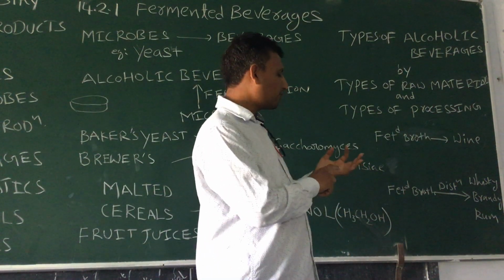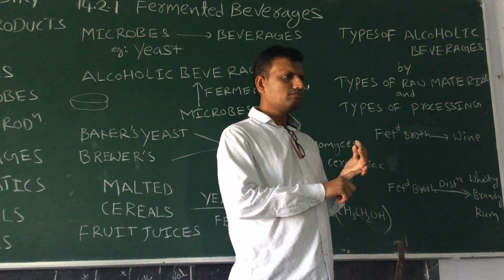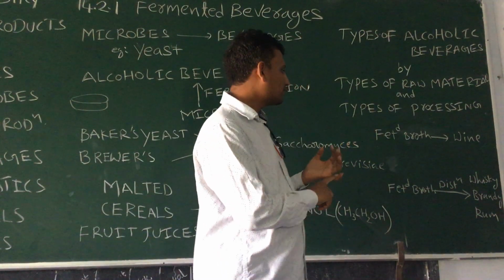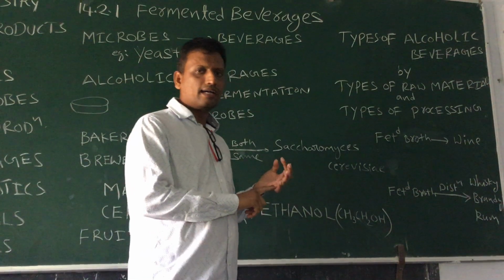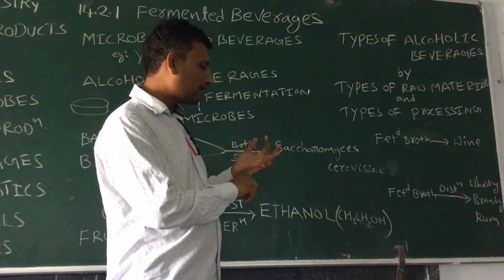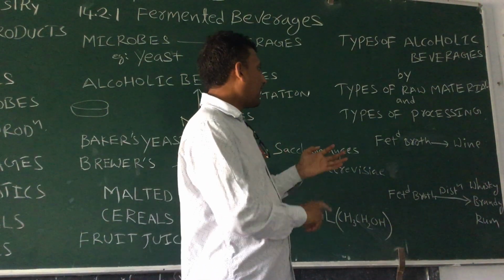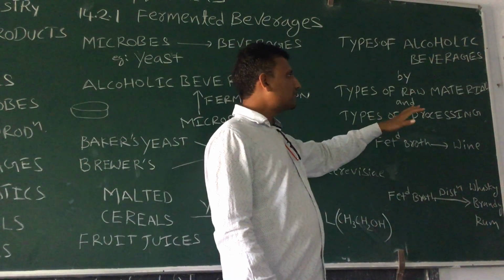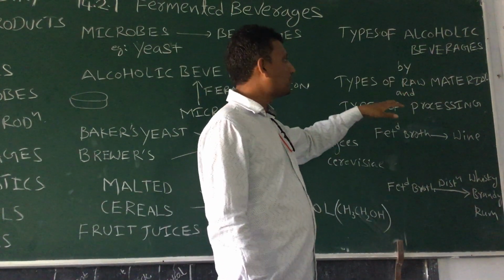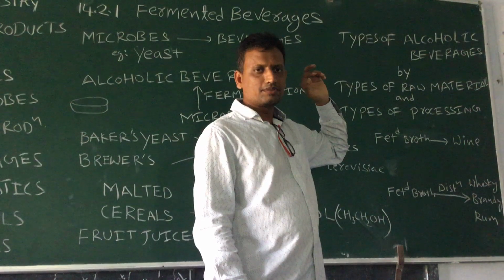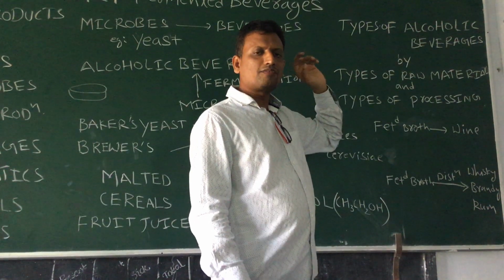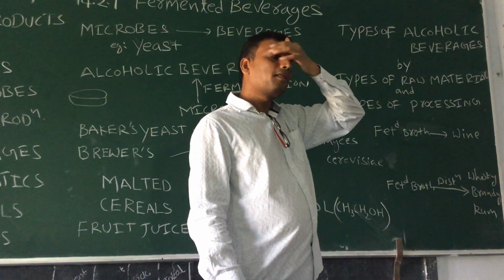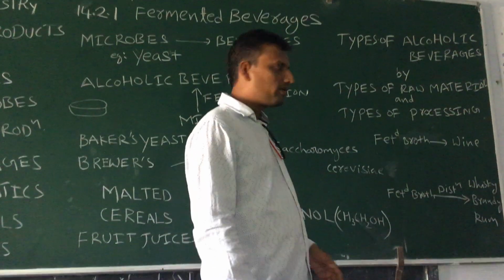For example, if you use barley and wheat, and you use yeast, through the process of fermentation, you will get beer. Okay? Beer is the product of the fermentation of wheat and barley.